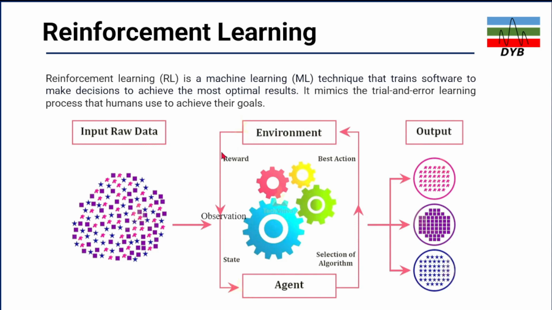Then you are rewarded by the environment, and you also use the observation. The observation will be stated into the machine. Then from that observation, the state, you bring it into the agent again, which is your machine learning algorithm. Based on that, you will improve the prediction. Once the data is given like this, the output will be in the form of three different categories: static, scale, and star.